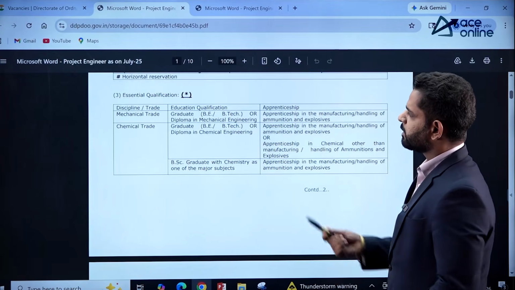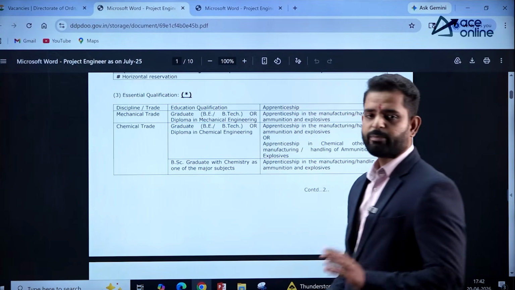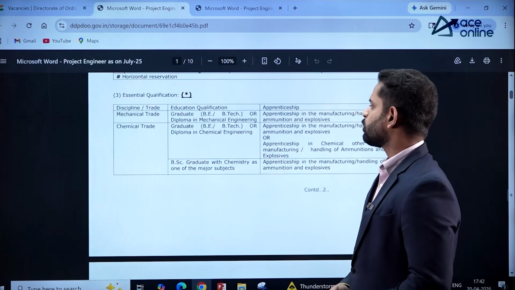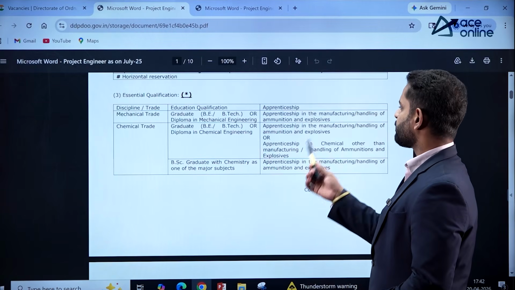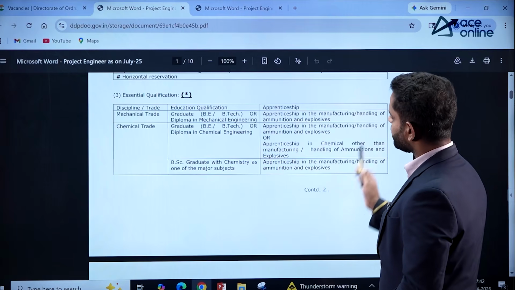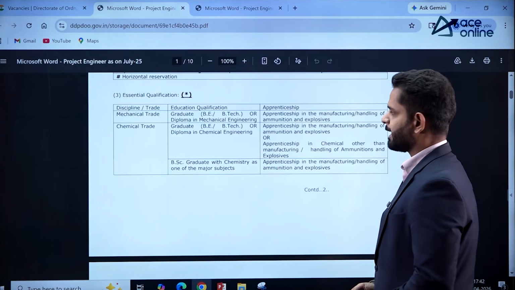Essential qualification for mechanical trade: graduate BE or BTech, or diploma in mechanical engineering, and apprenticeship in the manufacturing or handling of ammunition and explosives.